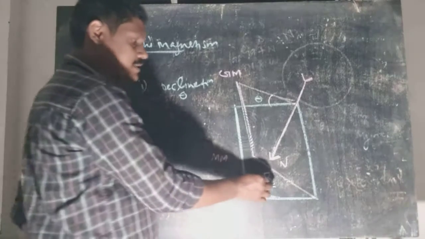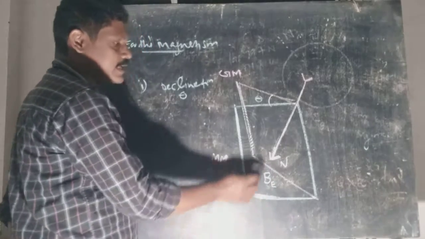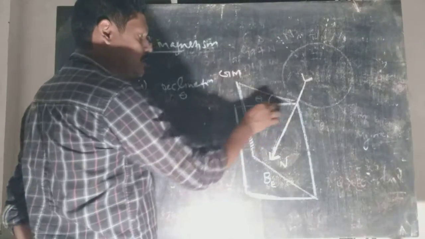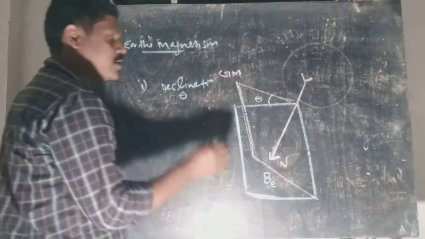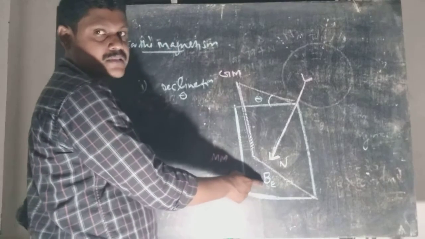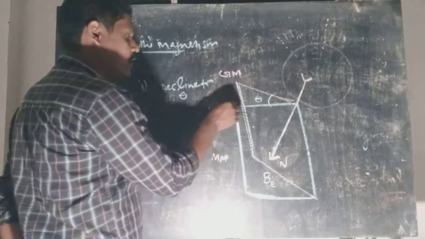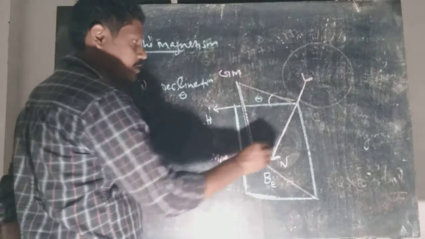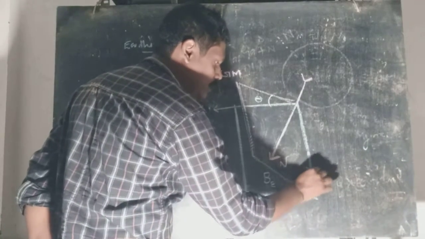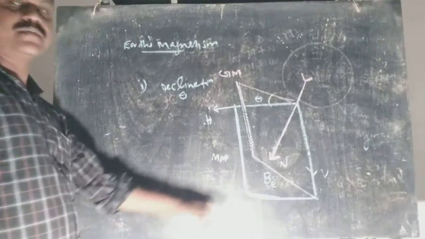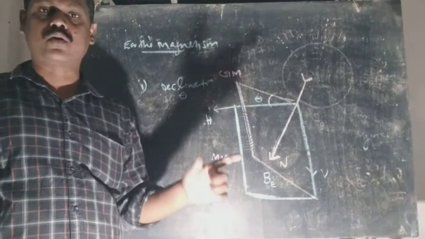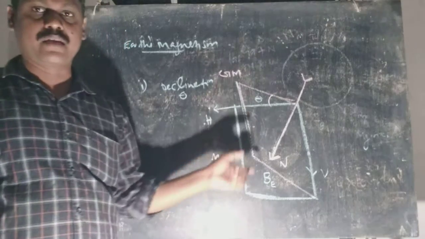Now this is the Earth's magnetic field intensity. Now it is seen that along the plane of magnetic meridian, we can have two components for Earth's magnetic field, one along the horizontal direction and one along the vertical direction. So Earth's magnetic field can be resolved into two components along the magnetic meridian.